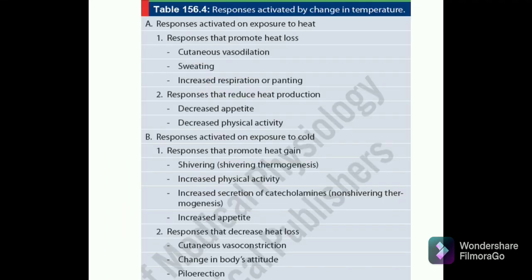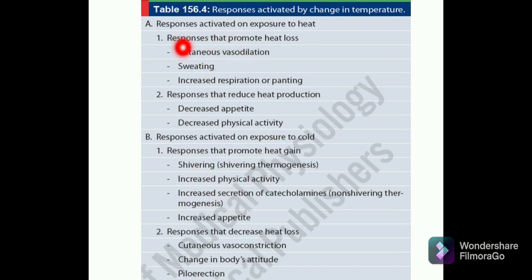Now the responses which are activated by change in body temperature, first those activated on exposure to heat. The first are the responses that promote heat loss: cutaneous vasodilation, sweating, and increased respiration or panting. All these questions are asked in your NEET exams. These are the options which are asked.